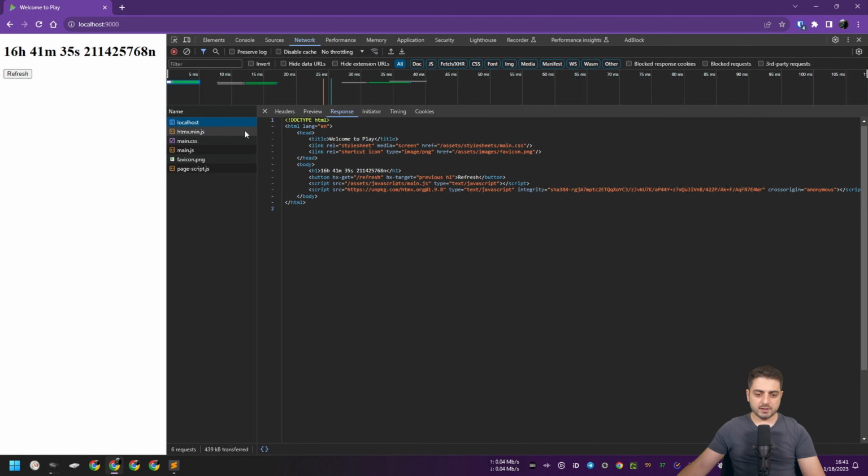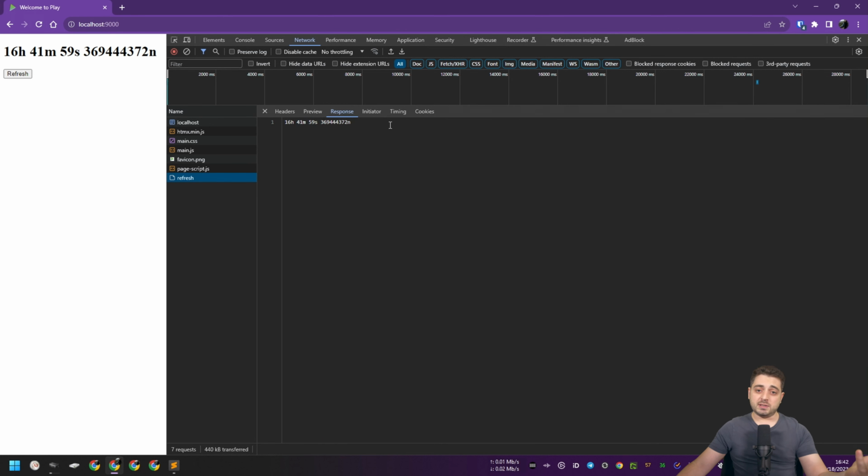Okay, so as you can see, the index page is pretty simple. There's an H1 tag and there is a button that when clicked, it's going to send a GET request to the refresh endpoint, and it will find the previous H1 tag, which is this one, obviously, and whatever comes out from the refresh endpoint, which is usually HTML when you're dealing with HTMX, will replace the inner HTML of the H1 tag. Okay, so if I click on refresh, there will be another request over here, and it doesn't even return HTML. It's a simple string.